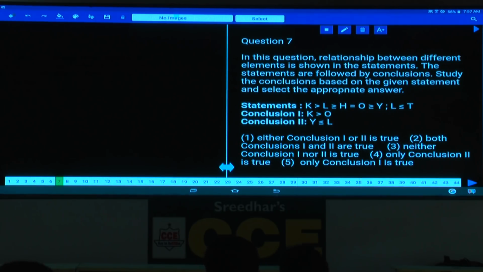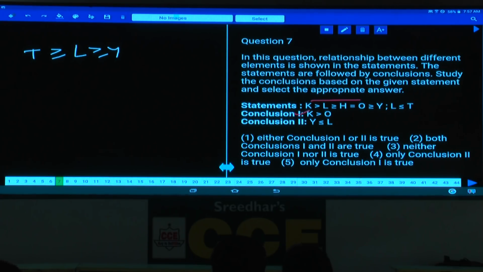Then question number 7. Now the relation between K and O. K greater than O, definitely true. And between Y and L. L is here and Y is here. L greater than or equals to Y. And L is lesser than or equals to T, means T greater than or equals to L.